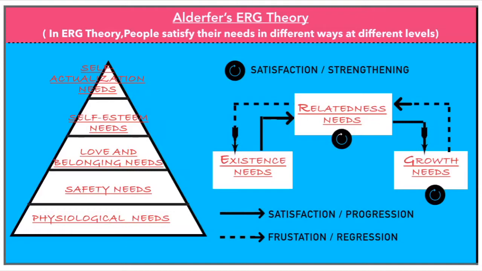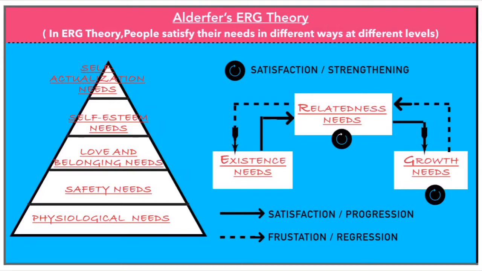So ERG: E stands for existence needs, R for relatedness needs, and G for growth needs. The same Maslow's hierarchy of needs is clubbed together into 3 groups, where the existence needs include physiological needs and safety needs. Relatedness needs include love and belonging needs and external self-esteem needs, whereas the growth needs include internal self-esteem needs and self-actualization needs.